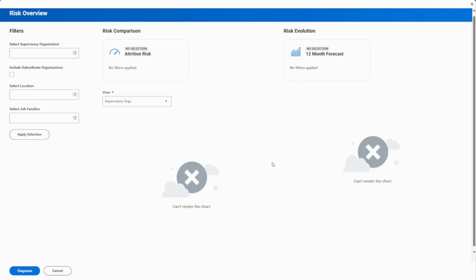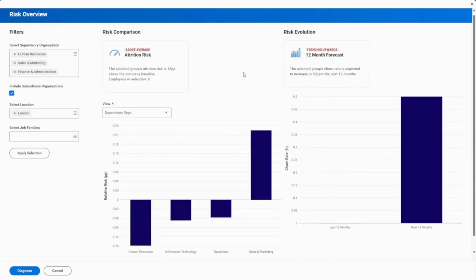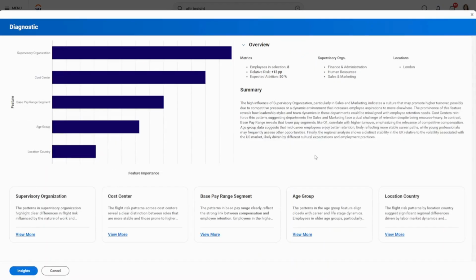Let's filter to the supervisory organizations, human resources, sales and marketing, and finance and administration for the London location. In the top left, the chart shows the group's average risk is above the company baseline. Below that is a comparison of risk across the selected areas for the London team. And to the right, we see that 50% of employees in our selection are at risk of leaving within the next year. Next, to understand the why behind these numbers, we'll go to the diagnostics page.